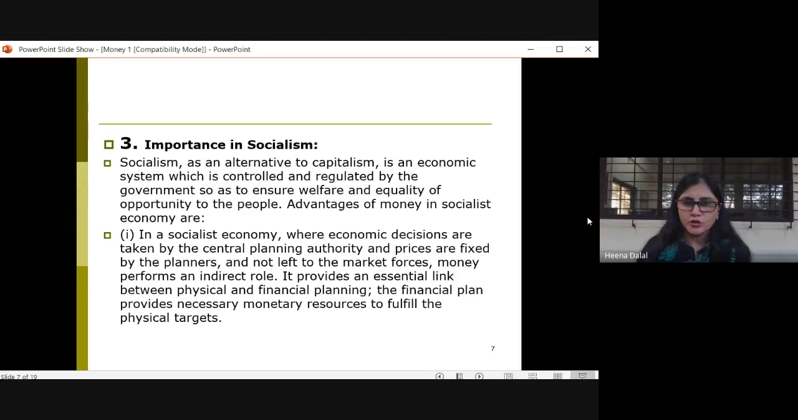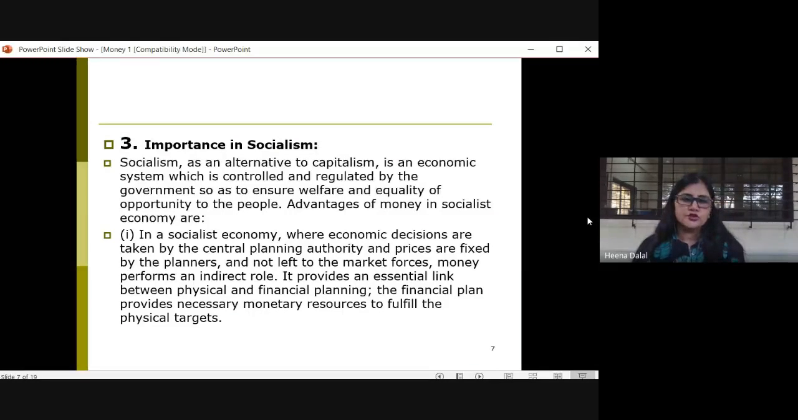Yes, I'm talking about money. So socialism is an alternative to a capitalist economy, right? It is a system which is controlled as well as regulated by the government. It ensures the welfare as well as the equality of opportunities to the people, right? So, how is money advantageous in a socialist economy? That we are going to see.